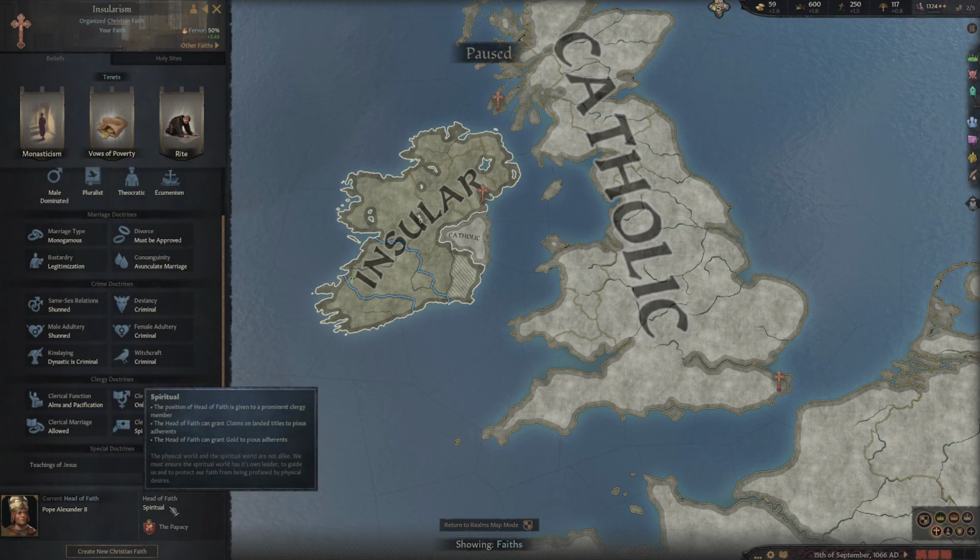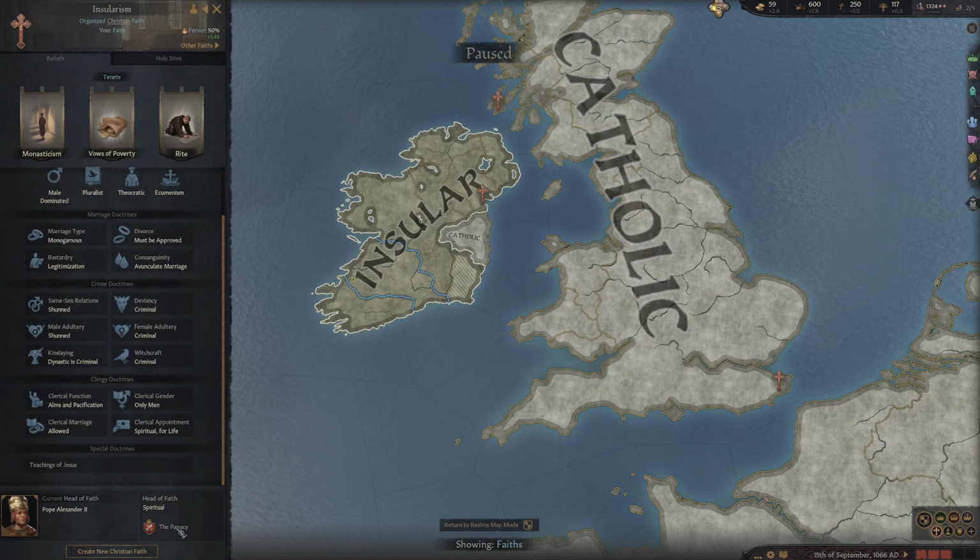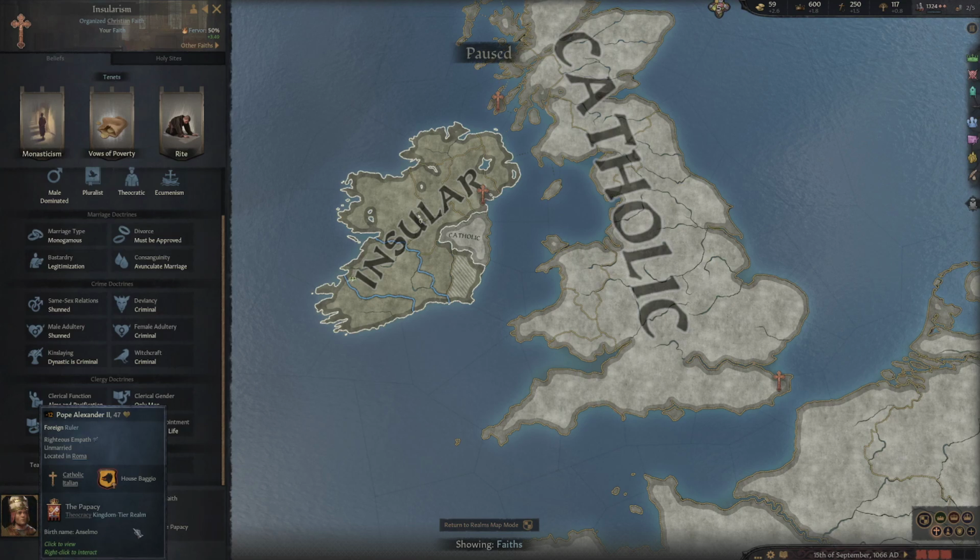You can, in fact, create a religion where the head of faith is not spiritual, it will be theocratic, and you can, in fact, be the head of your own faith. And as you can see, the head of faith is spiritual, and it is the papacy, aka the Pope, which I'm sure most of you already know for Catholicism, and in this case, Insularism. And of course, here is a picture of my head of faith.